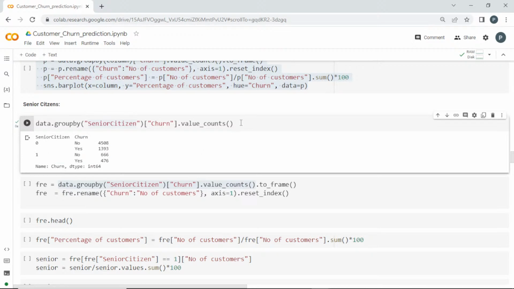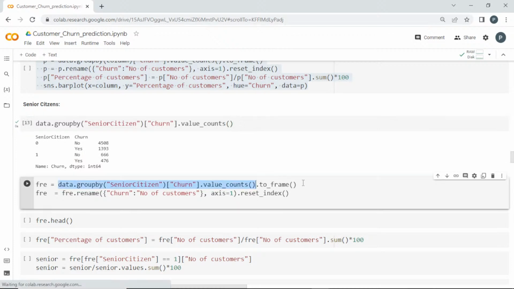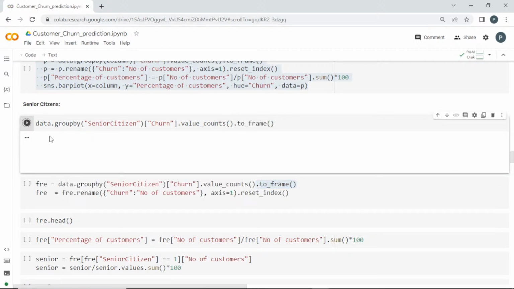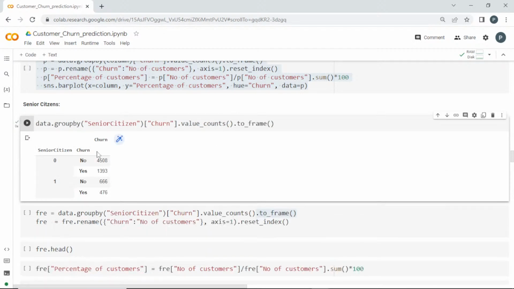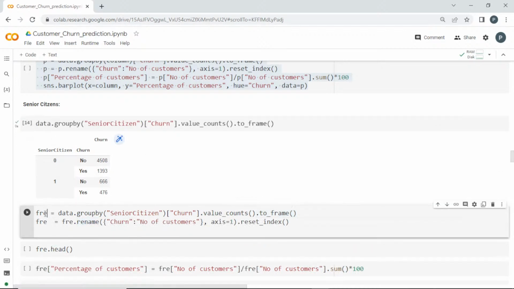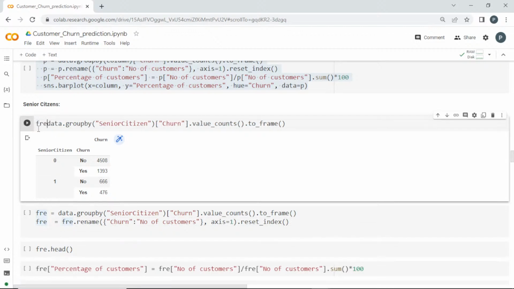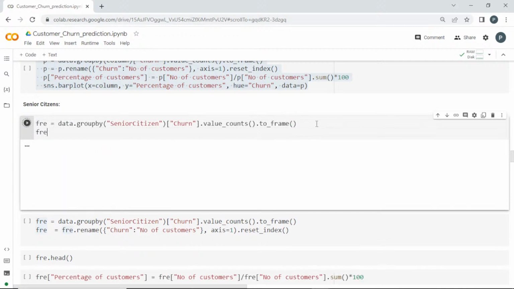Now I'm just using this option to underscore frame. This will convert this into a data frame directly. So I'll pass it here. If I run this, this will be directly turned into a data frame. I'm storing it in a variable, for example, I just give FRE. Sorry about the name I just gave. If I store this and run this, I'll get the same table in this FRE.